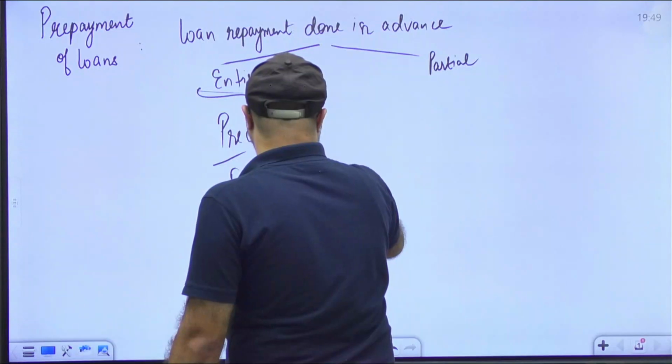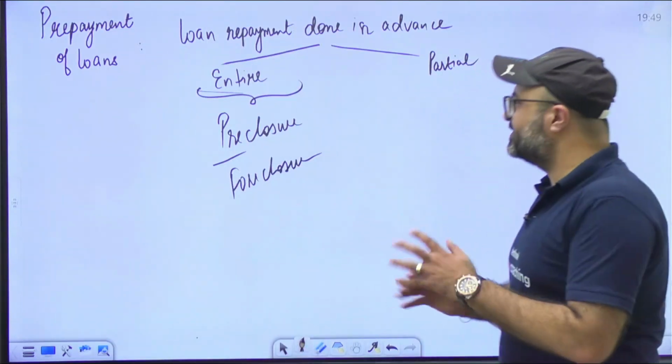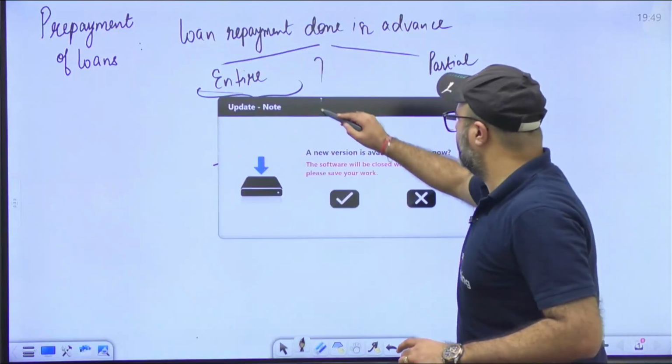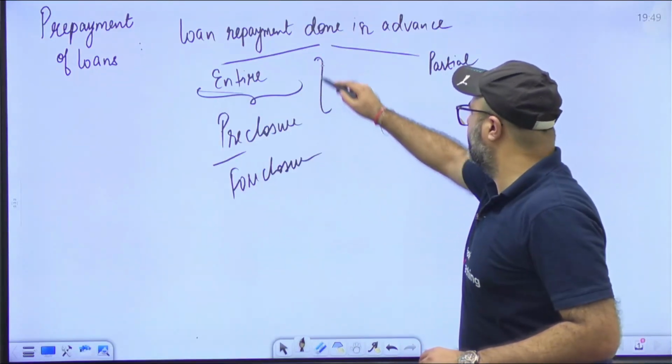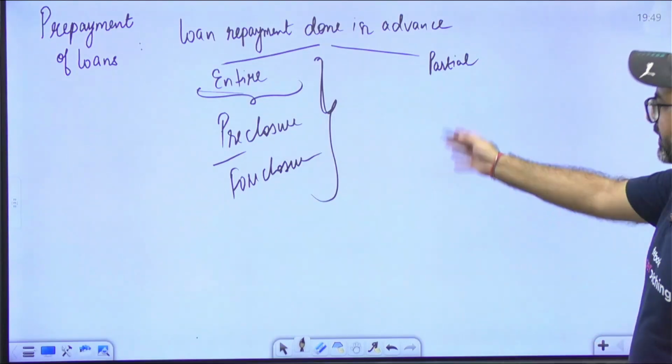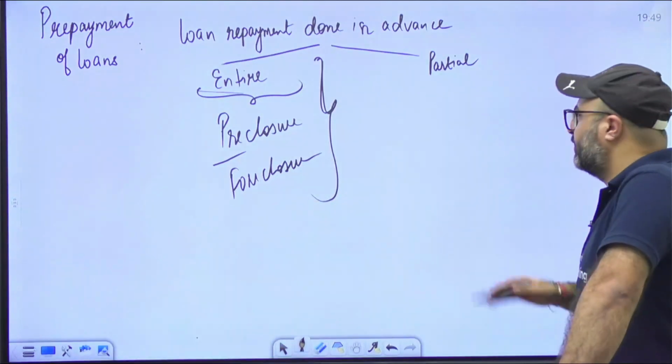So what is pre-closure or foreclosure of loan? It basically means when you pay back the entire outstanding amount in order to complete the loan in advance. We call it prepayment of loan, and specifically pre-closure or foreclosure.